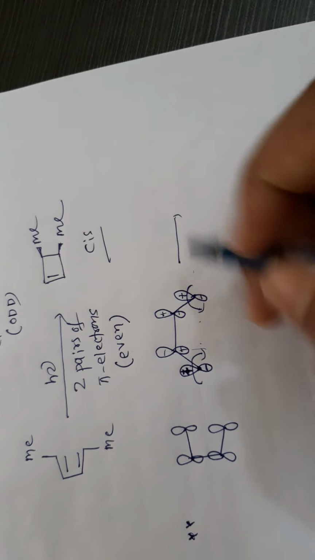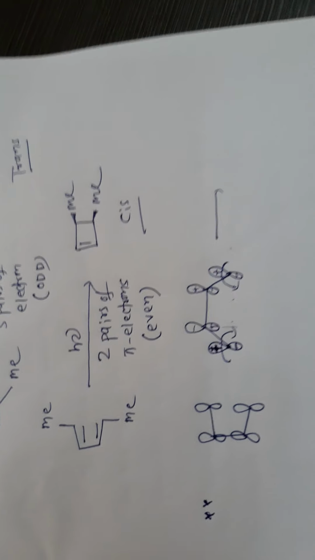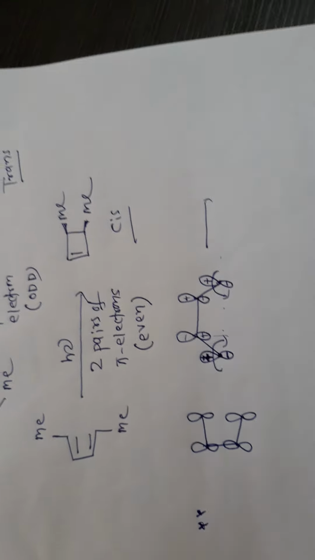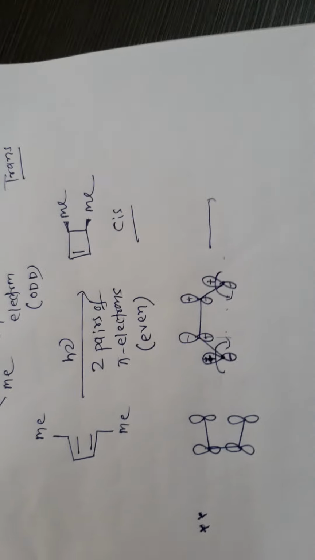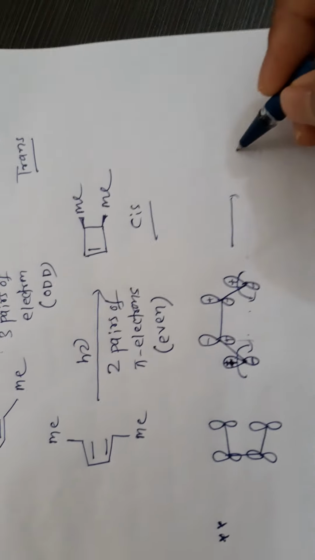So plus meets plus, the symmetry matches, and this is called phase-wise orbital overlap.